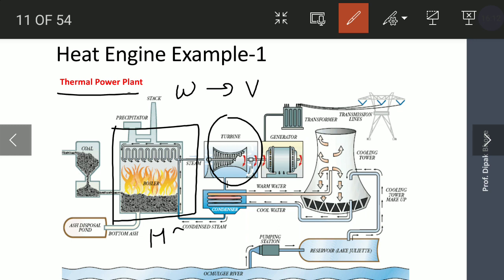So heat energy inside the steam is utilized to rotate the turbine. So in the thermal power plant, this is the example in which heat energy is utilized to rotate the turbine.